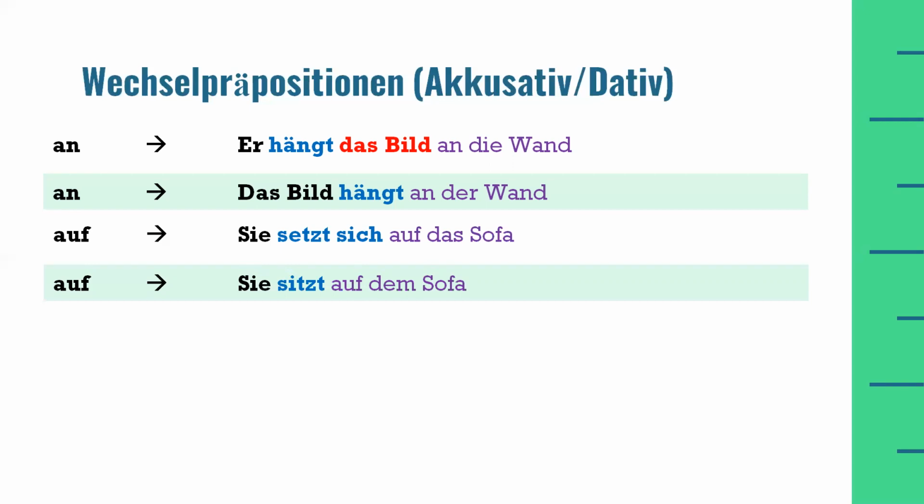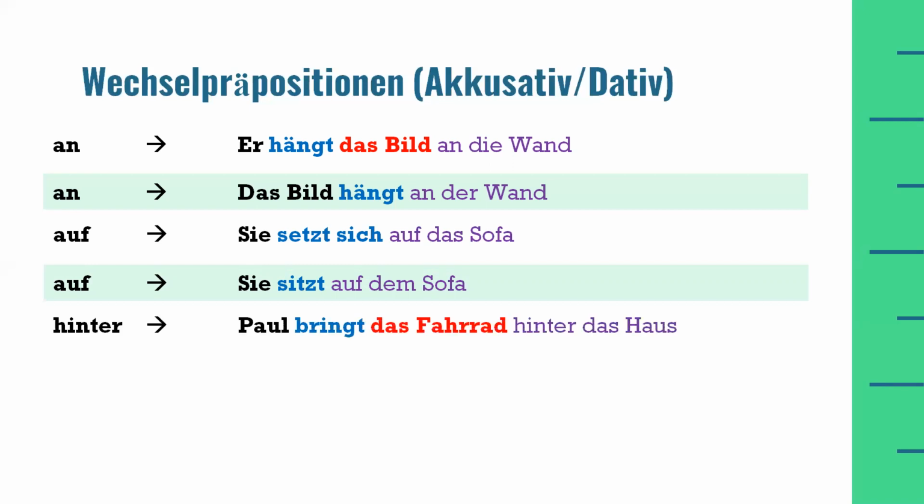And in the second example, we will use auf dem Sofa because here we are saying she is sitting on the sofa. Sitzen means to be seated. There is no movement. Therefore, the definite article for a neuter noun will be taken from the dative case, which is dem. Next two-way preposition is hinter.